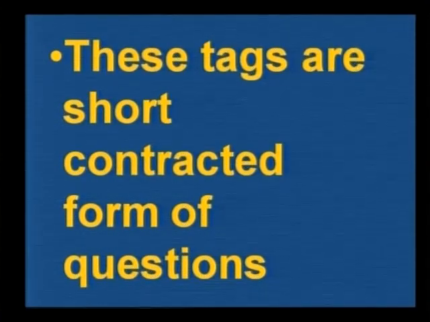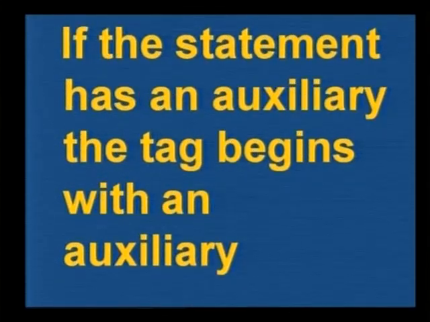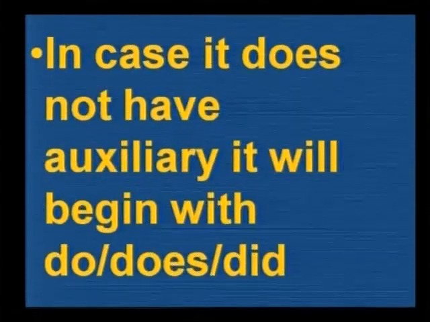These tags are short contracted forms of questions. Do not use "is not it", use "isn't it". Do not use "are not you", use "aren't you". Only short forms we use in question tags. If the statement has an auxiliary, the tag begins with an auxiliary. In case it does not have an auxiliary, it will begin with do, does or did.